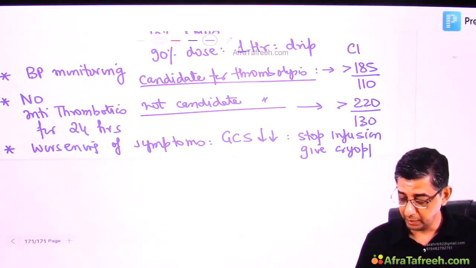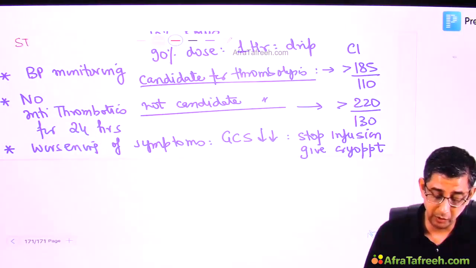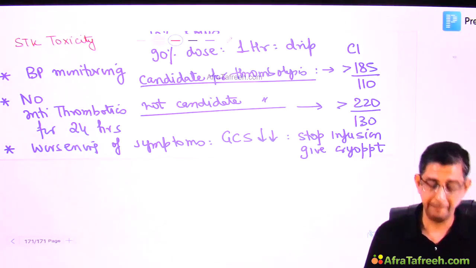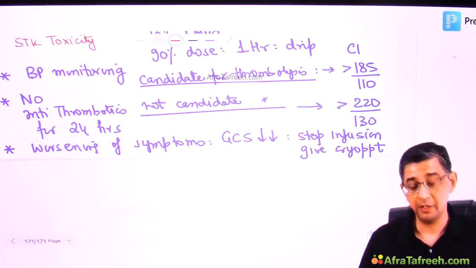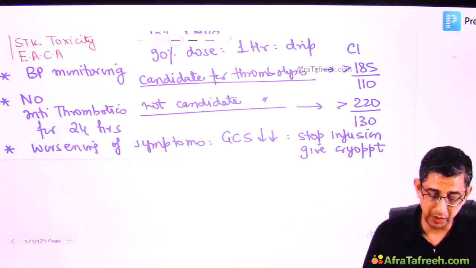Now, why am I emphasizing this? Because in my cardiology discussion, I taught you that suppose you are giving streptokinase to somebody and he starts having a brain bleed. For streptokinase toxicity, the antidote taught to you was EACA, epsilon aminocaproic acid.